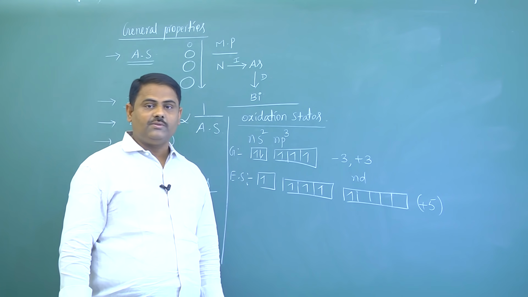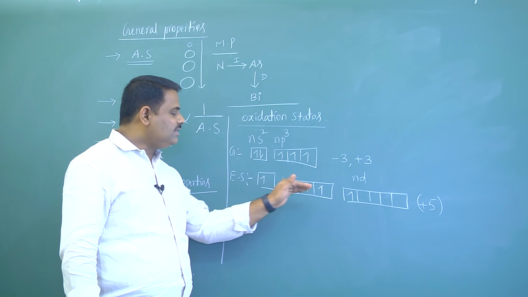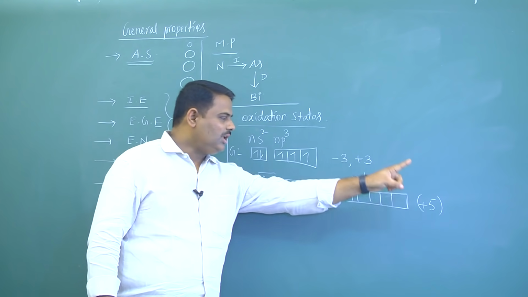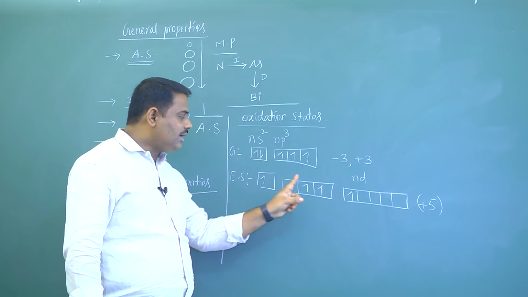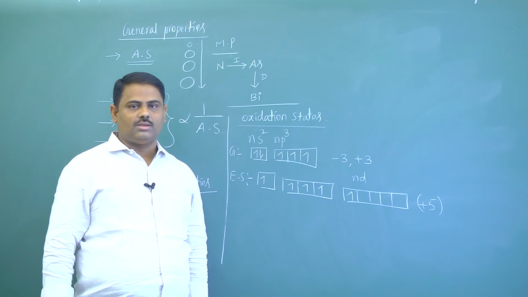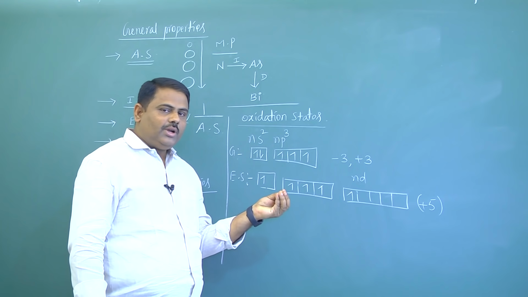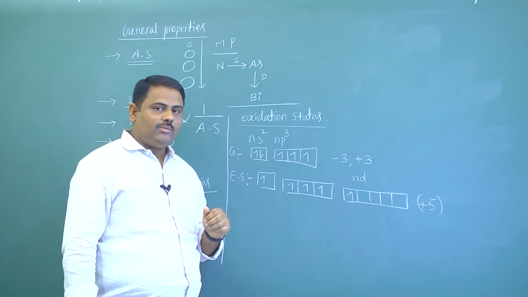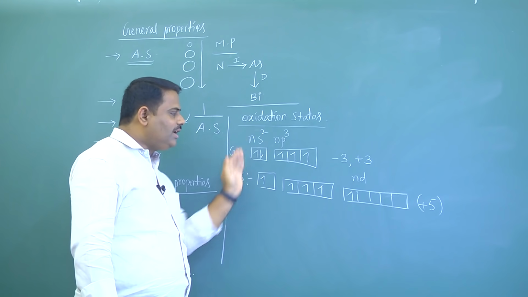Why not -5? Any element in its excited state shows only positive oxidation state because these electrons are excited to donate electrons, not to gain electrons. If any more electronegative element attacks this particular element, that element withdraws electrons and this element donates electrons.